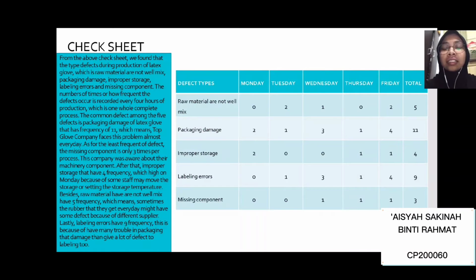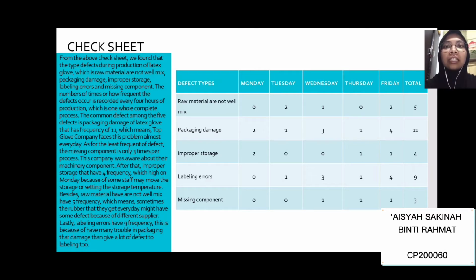A check sheet is a data recording device. The purpose of a check sheet is to ensure data is collected carefully, systematically, and accurately. Given a list of items or events, the user of a check sheet marks down the number of times a particular event or item occurs.